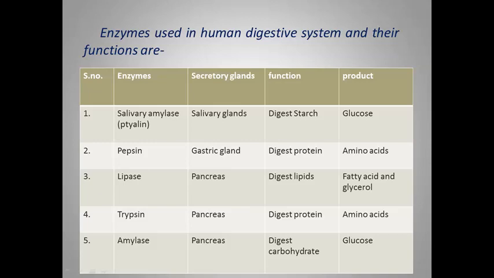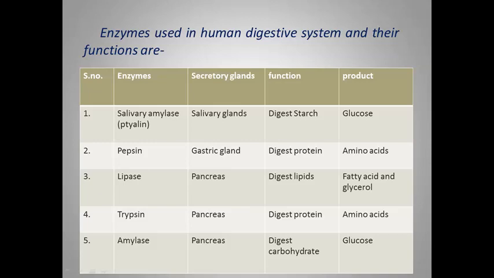So as we already discussed, there are three parts of the alimentary canal where digestion occurs. They are mouth, stomach and small intestine. As you see on your screen, there is a chart given here. In this chart some enzyme names are given, secretory glands are given, their functions are given, and the products formed after the digestion of these components are given. This is very important for the examination. Many questions come from this section also.